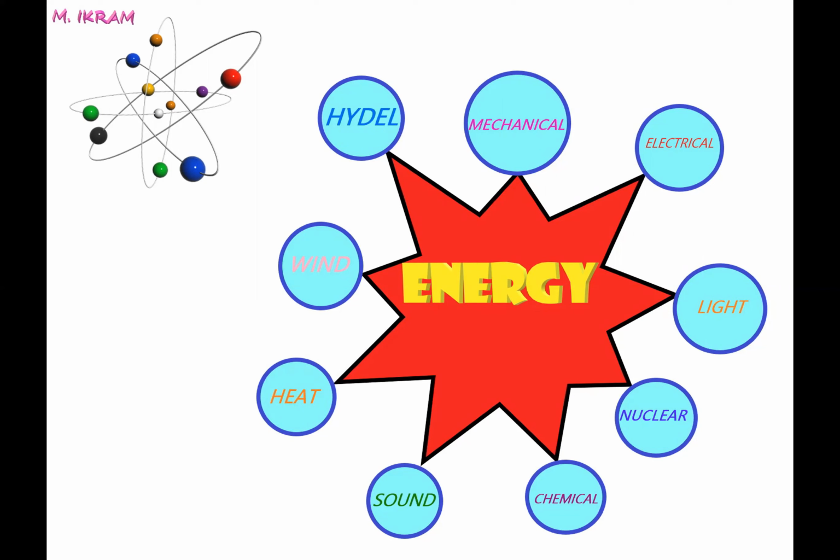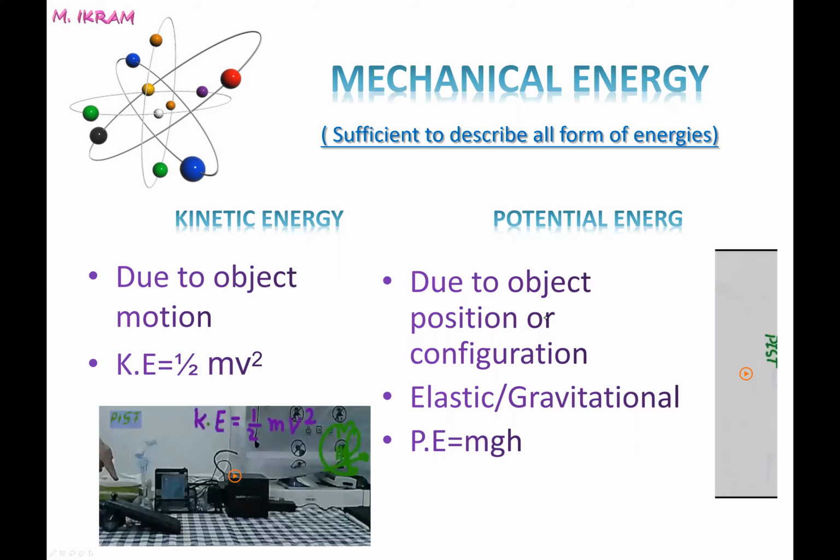So today I'm going to explain these forms of energies to you. We have mechanical energy, electrical energy, light energy, nuclear energy, chemical energy, sound energy, heat energy, wind energy, hydel energy. I'll explain all these one by one.